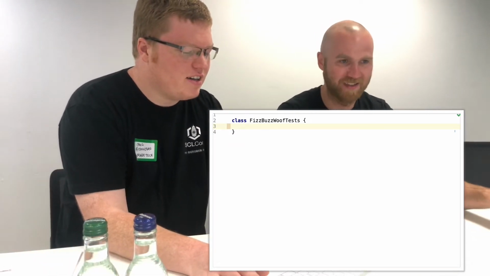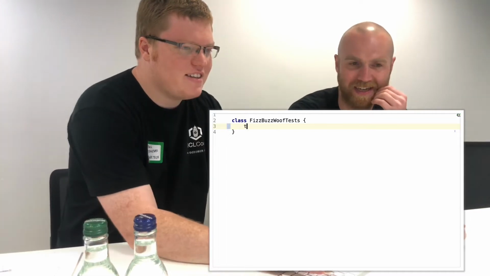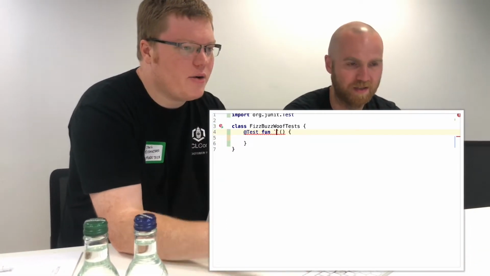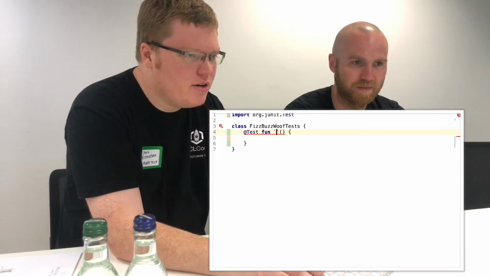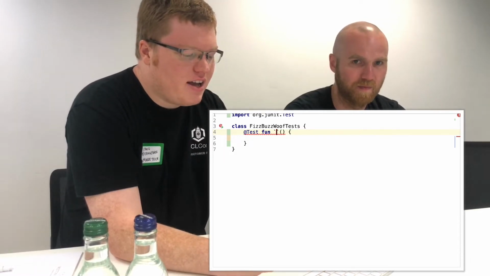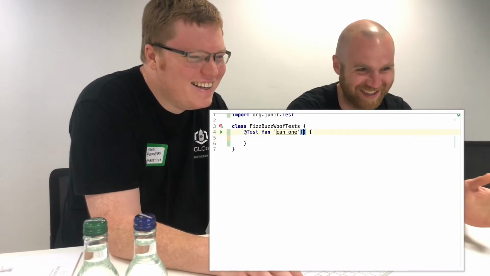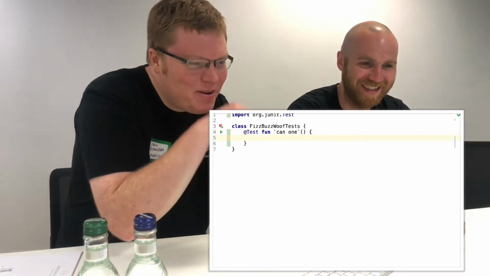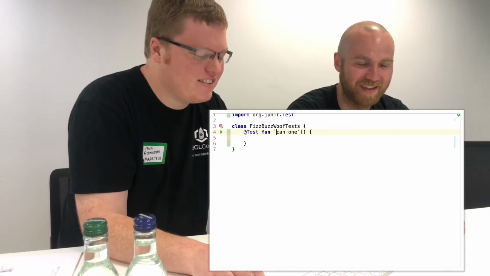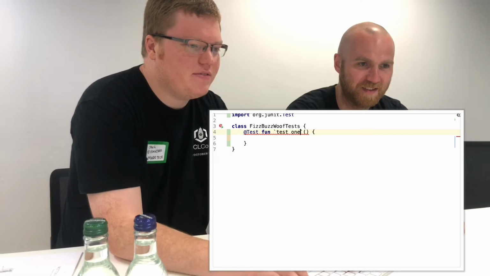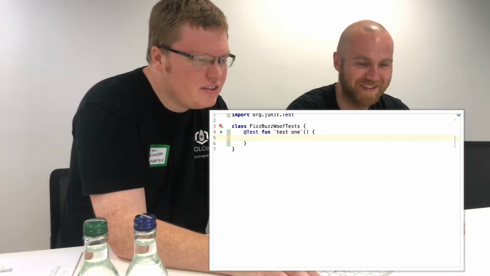So this is Kotlin, right? Yes. You can type test and tab. Yeah, that generates it, and then you can type a name. Okay. Oh, it's JUnit. Okay. Fair enough. Oh, it's not an it. Test one for now.